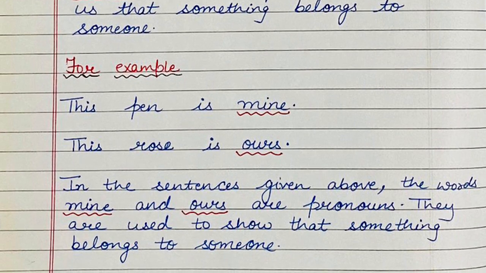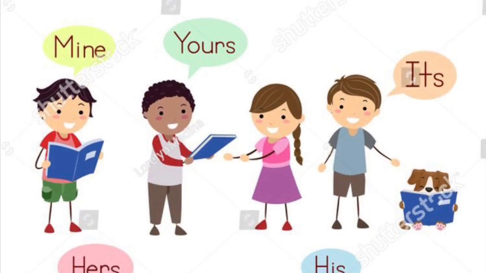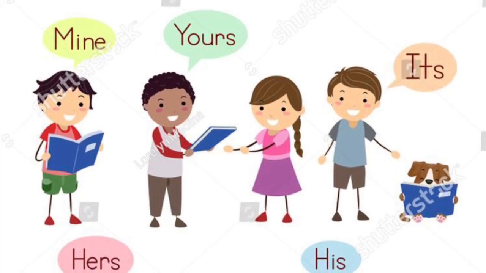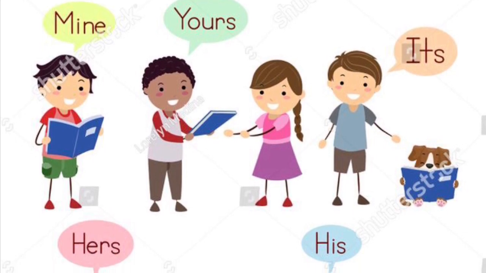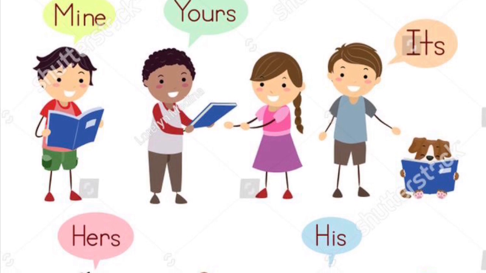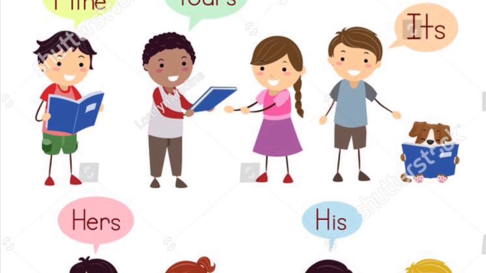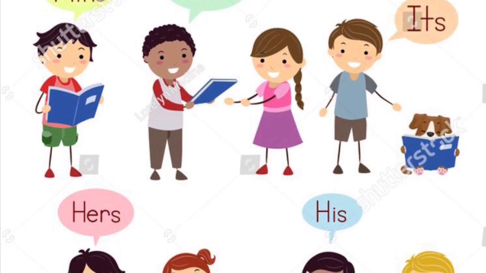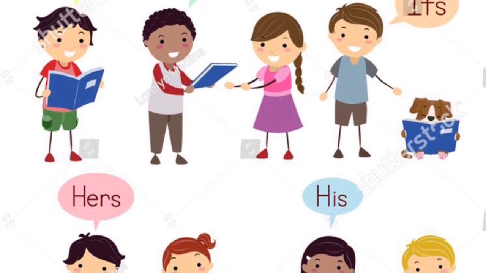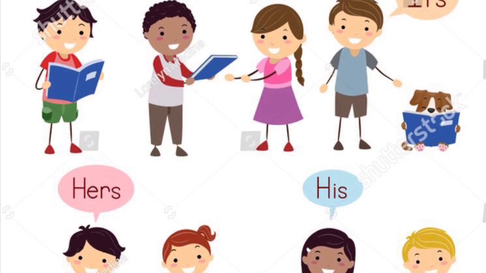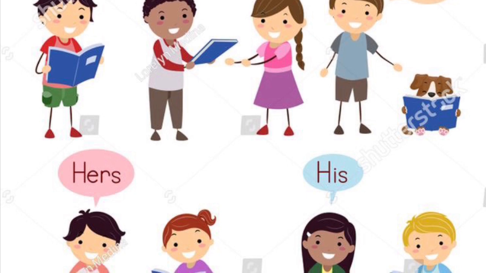So this pen is mine and this rose is ours. They are possessive pronouns. And now I am going to take you towards the pictures, which make it more clear for which word we use for whom. Like this girl is reading, this book is mine. The boy is giving the book to this girl, yours. And the boy is pointing towards the dog, its.